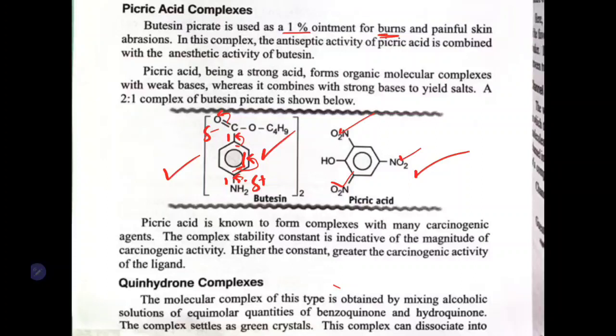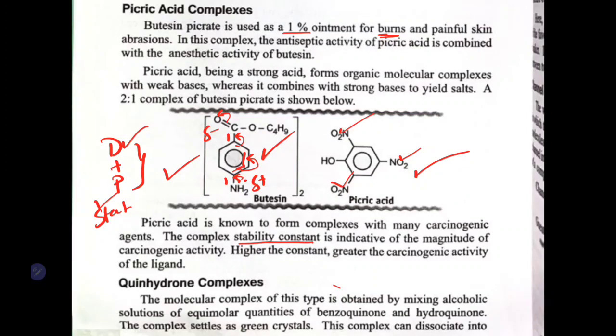It also has one more good property. Let us say I have given you one drug, and you want to know the carcinogenic activity of this drug. We do not know if the drug is causing cancer, or how much it is causing cancer, so we want to know its carcinogenicity. In that case, make the drug form a complex with picric acid and measure the stability constant of the complex.